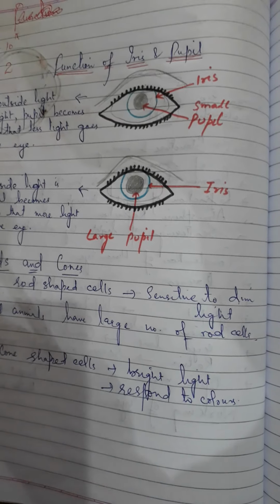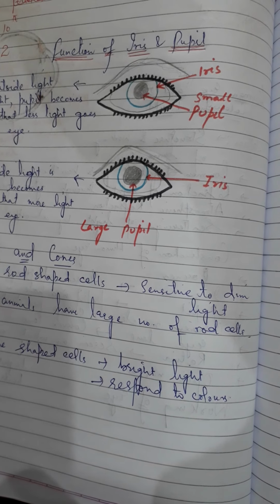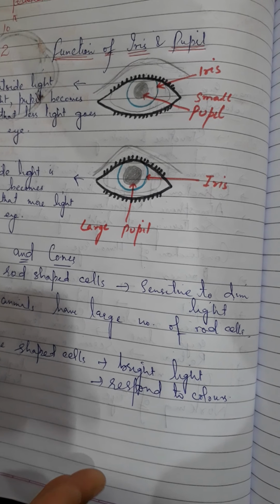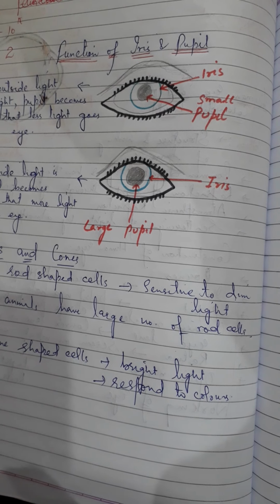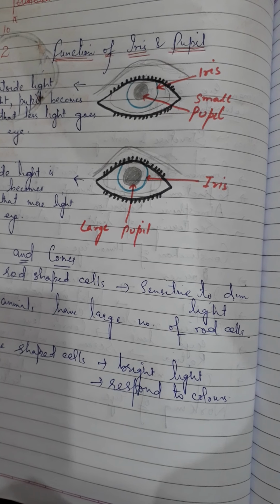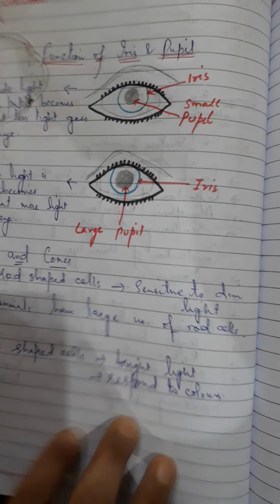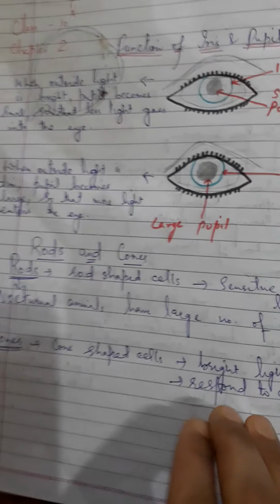But at night, whenever it's dark, it becomes impossible to see colors. In fact, when you go outside on the road during night, it's not possible to see the colors of cars on the road. It's because these cones do not respond in dim light. They only respond in bright light. You are able to distinguish between colors only in bright light.